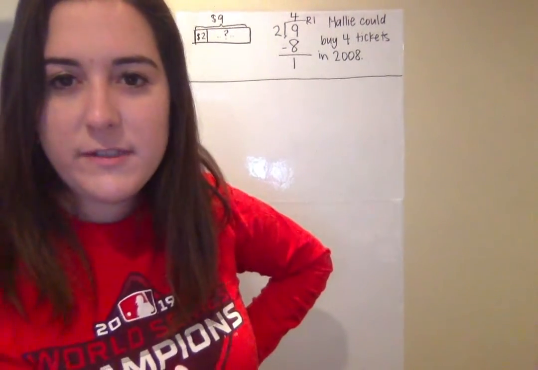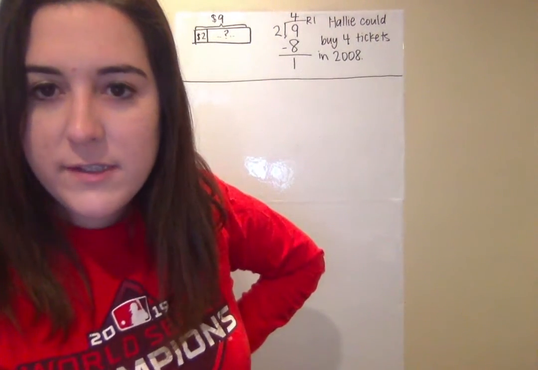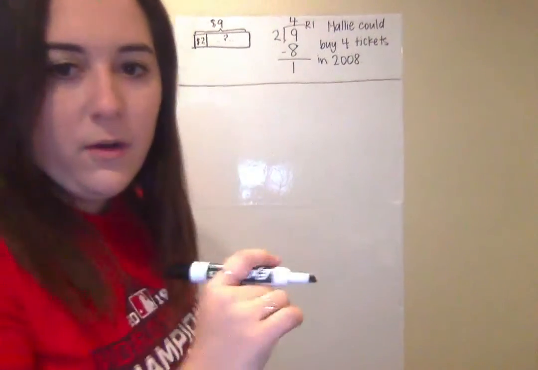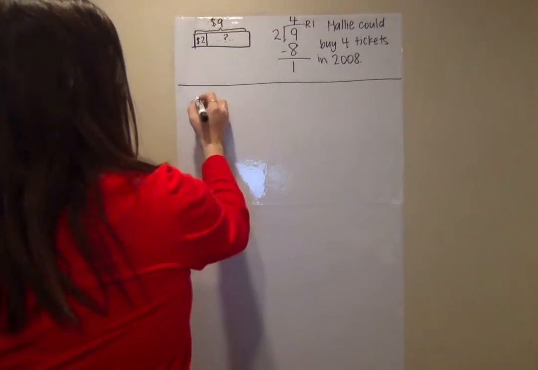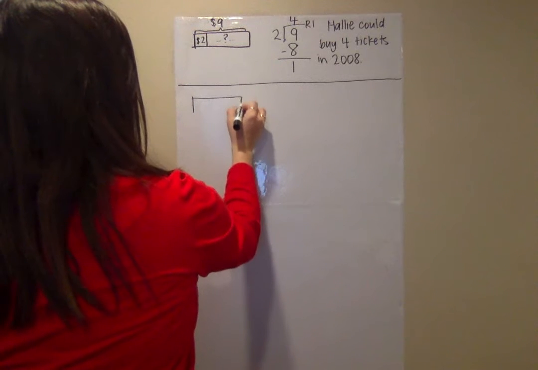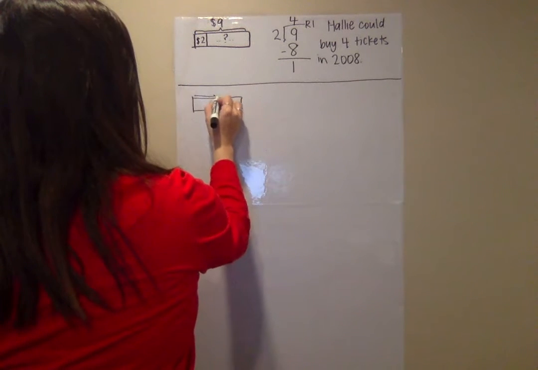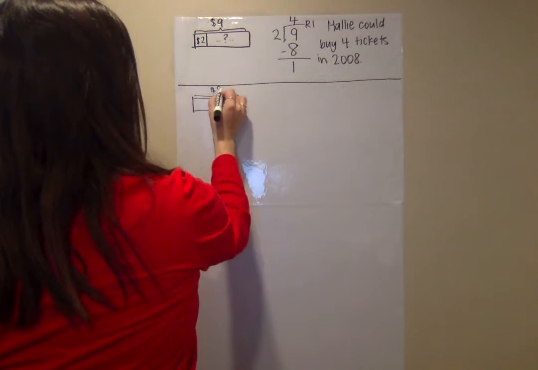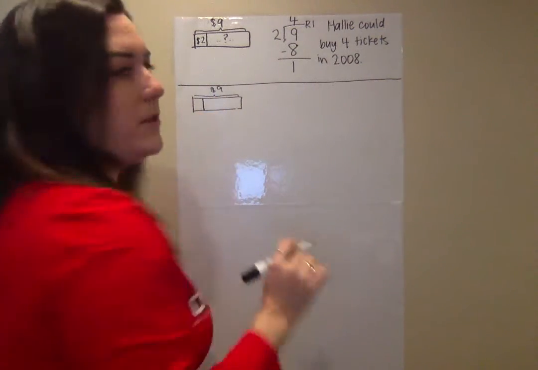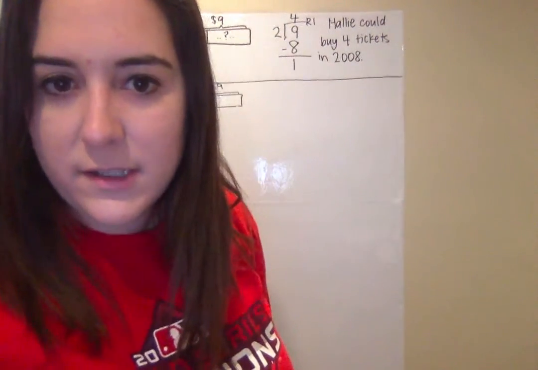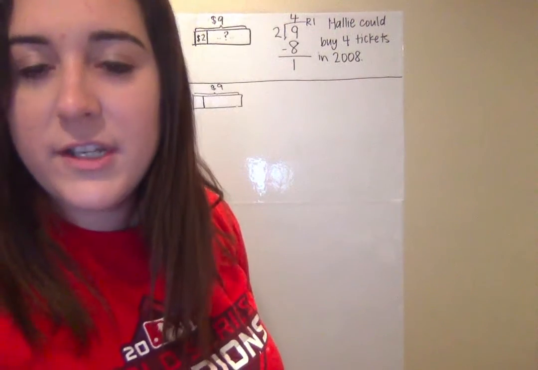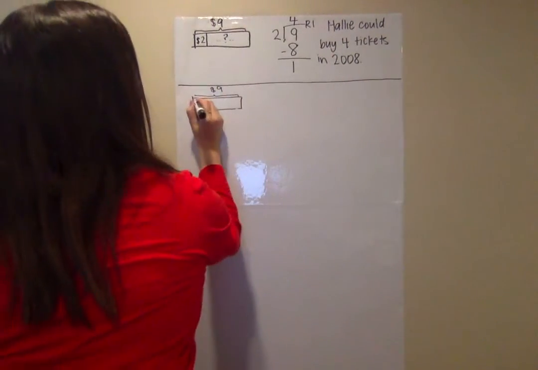All right, so let's look back at our table up there that they gave us. So now her allowance stays the same. So another tape diagram for this problem. I know that she still has $9 a month, okay? But now, let's go up and look. How much does each ticket cost in 2012? Each ticket costs $4 in 2012.